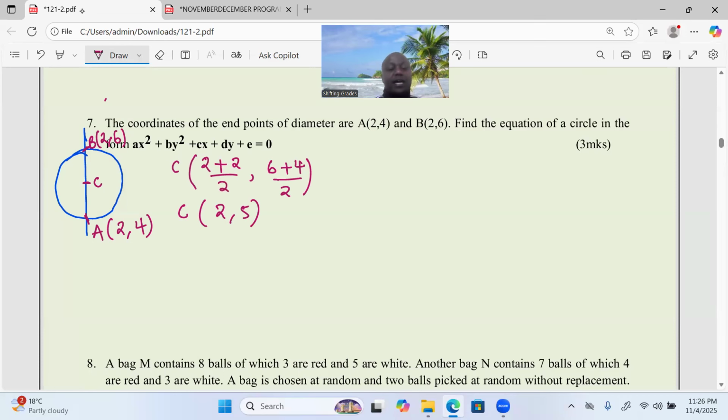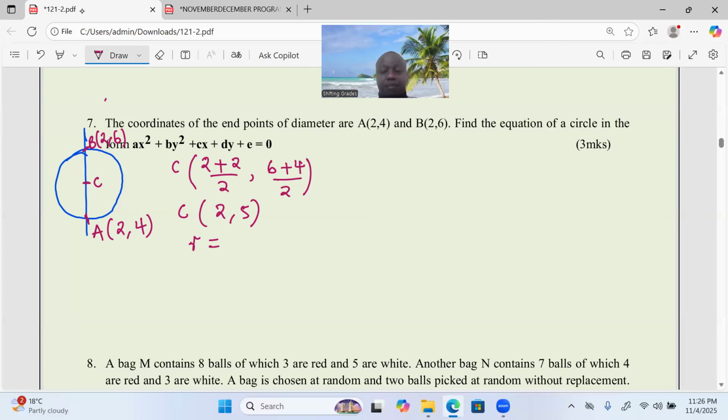After getting the center, ladies and gentlemen, the other thing that we are supposed to establish is the radius of the circle. Remember, you can't just find the equation of a circle until you have the center and also the radius of the circle. Therefore, at this particular point, allow me to talk about the radius now.